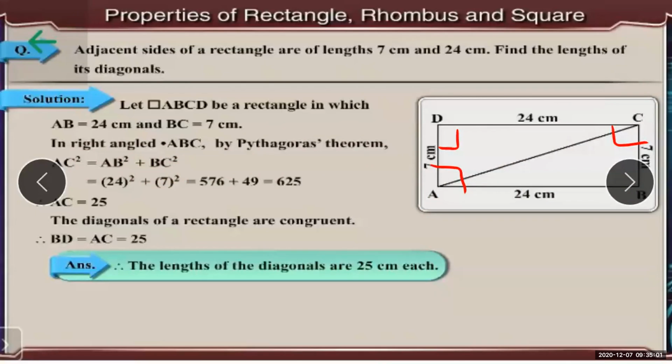Once you write this Pythagoras theorem, substitute the values. So AB is what? 24. That is 24 square. BC is what? 7. That is 7 square. Now 24 square is equal to what? 576.